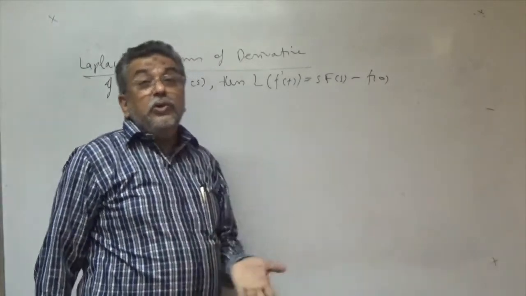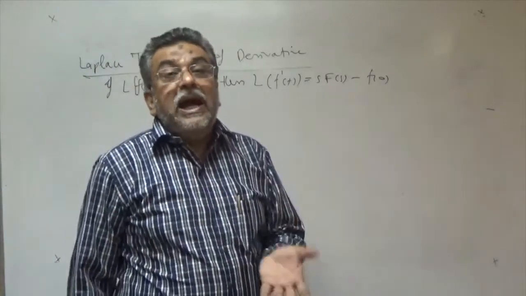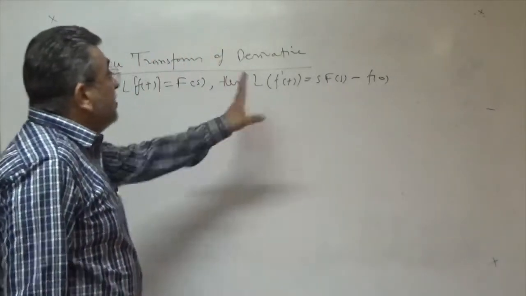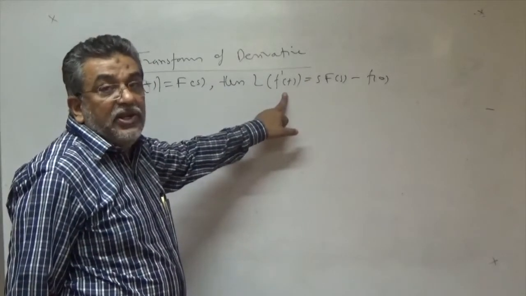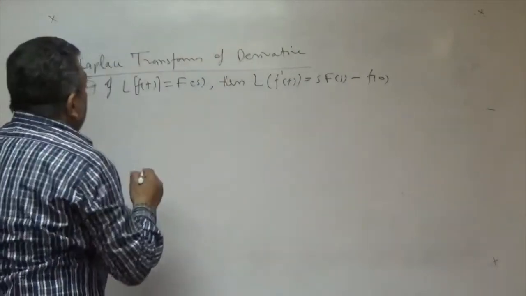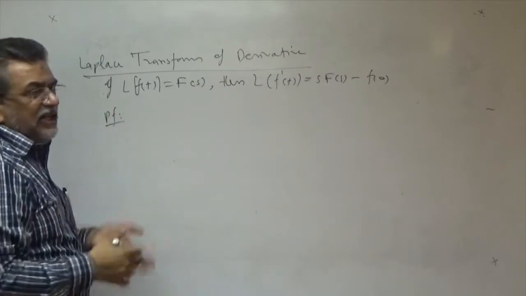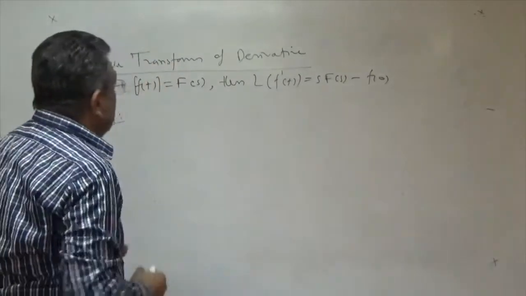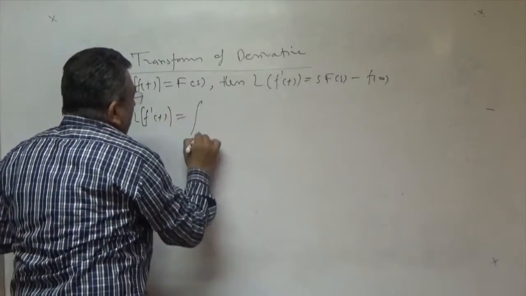I have already told you capital F denotes the Laplace transform and small f means the original function, right? So first we have to prove that the Laplace transform of the first derivative of the function is this, right? First prove this, and then we can generalize and obtain the Laplace transform of any derivative of the function.